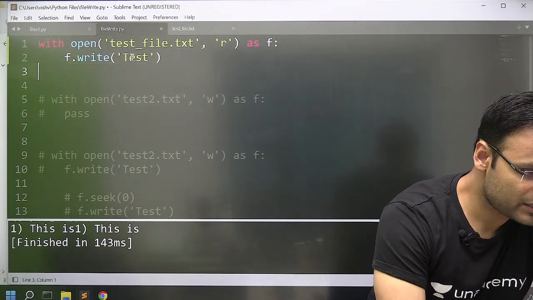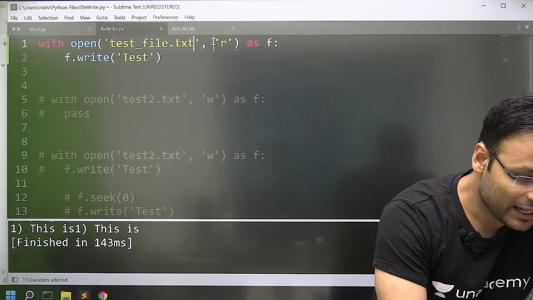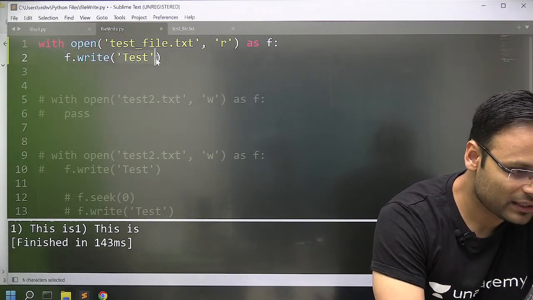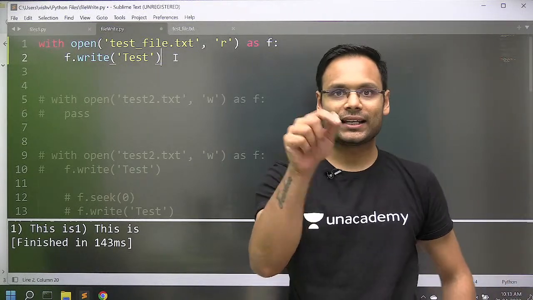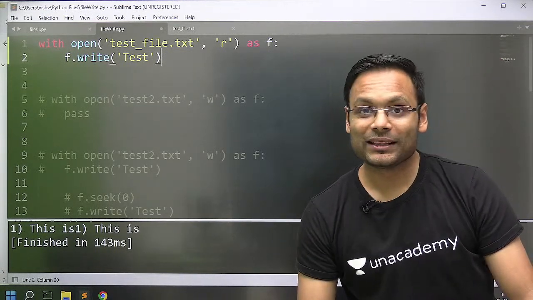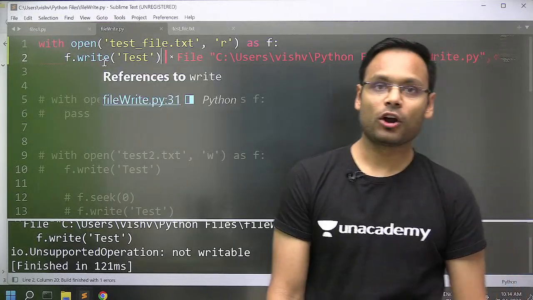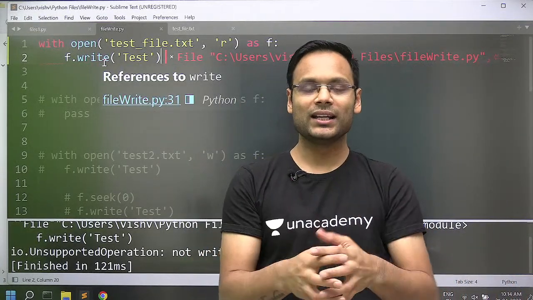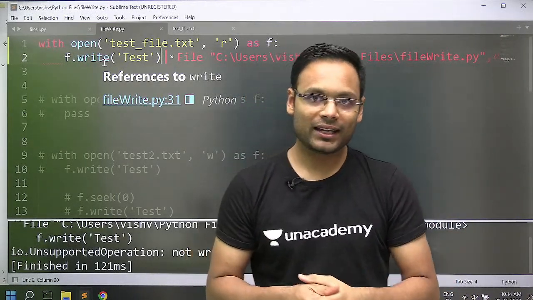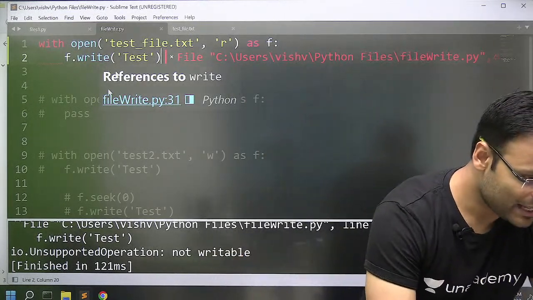If in a context manager you have opened the file test_file.txt in read mode, and you are trying to write something in that file, let's say test. What happens? Of course, it will not run. Why? You have opened the file in read mode R, and you are trying to use f.write, where whatever you provide will be the content written in the file. But it is not possible here. It is giving an error. What is the error?